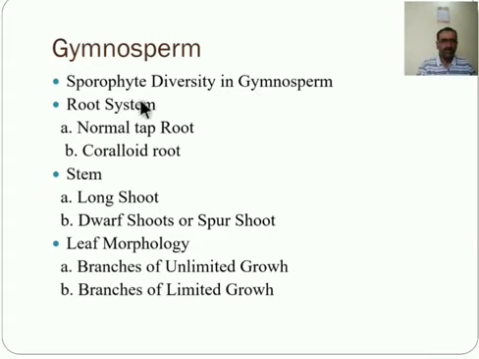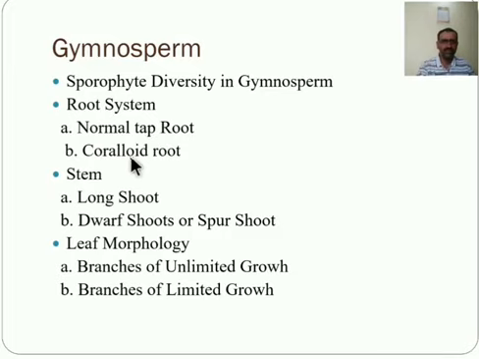Again, in the sporophytic plant, the root system. There are two kinds of root system. In cycadales, for example Cycas, the normal tap root and coralloid root are there. First one is the normal tap root system. The main tap root is generally thick and short, but its lateral branches are long and thin. The function of the root is anchorage and absorption of water and mineral nutrients like the other plants.